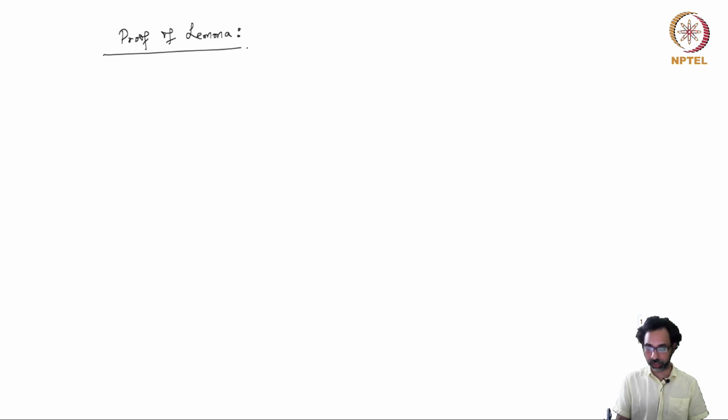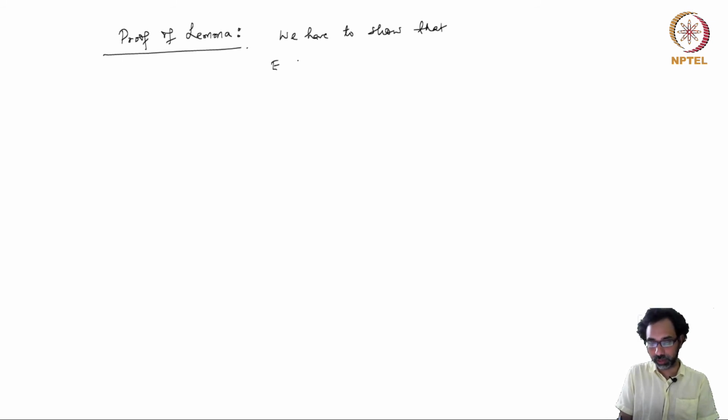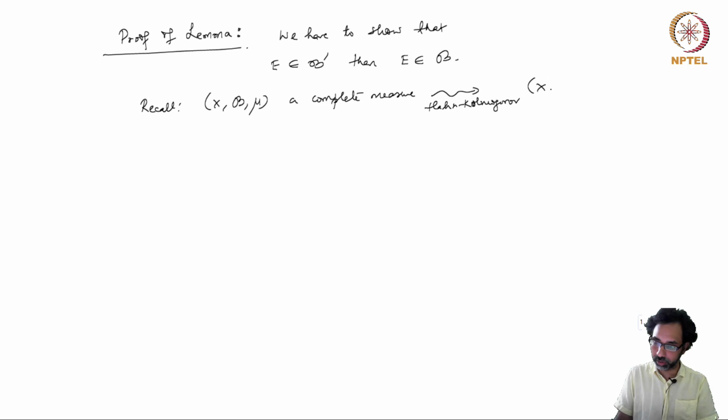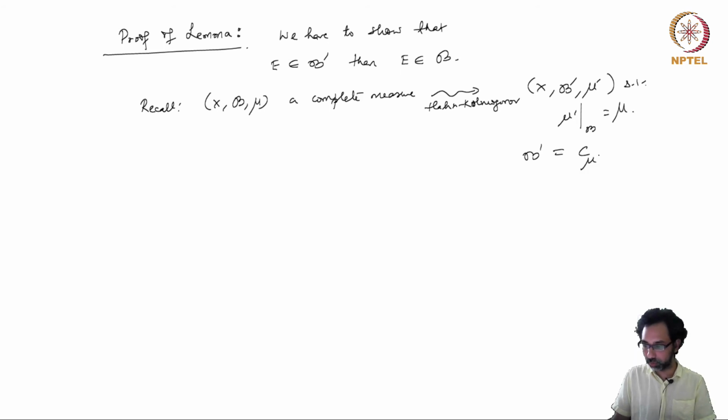So now let's see the proof of this lemma. So we have to show that if E belongs to B prime, then E belongs to B. So remember that we had X, B, mu, a complete measure space which gave via the Hahn Kolmogorov extension theorem another sigma algebra B prime and mu prime on B prime, such that mu prime when restricted to B is exactly mu, and so we can write B prime here as C mu of mu star, the outer measure induced by the pre-measure mu.